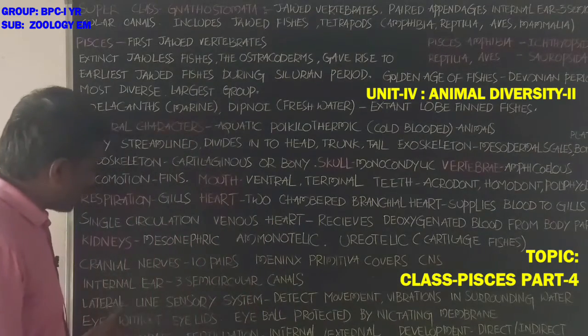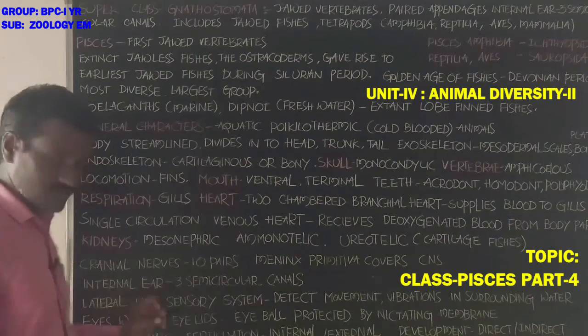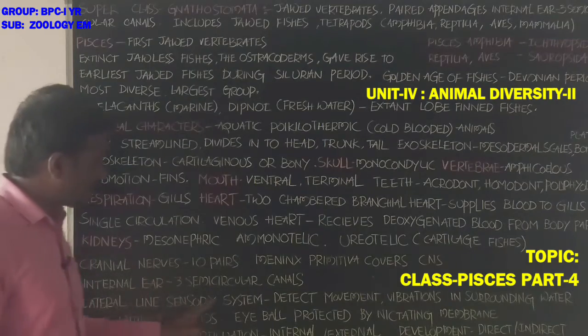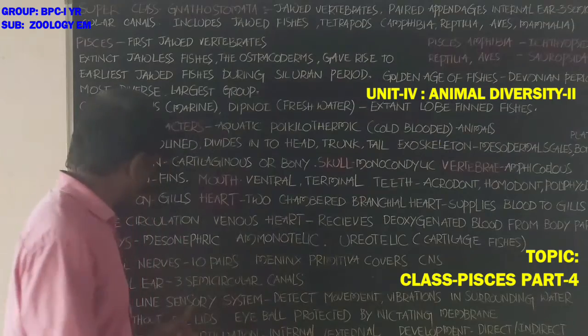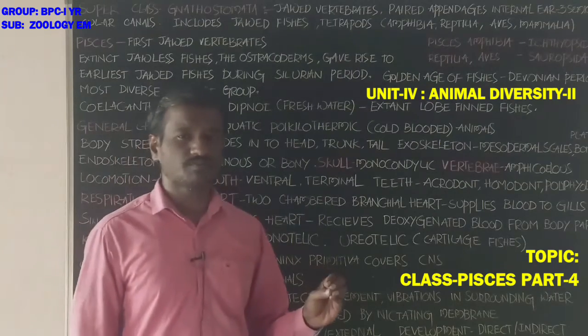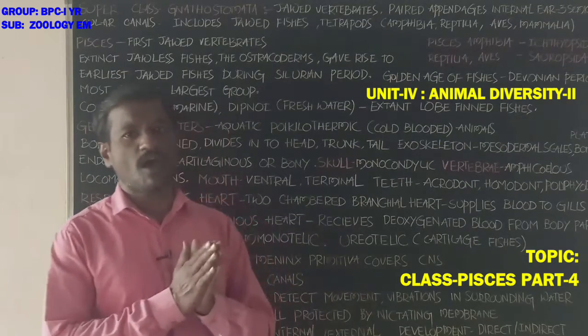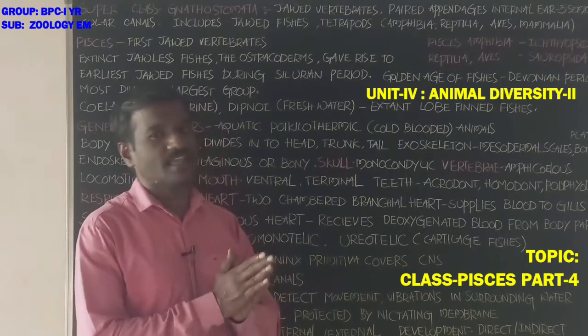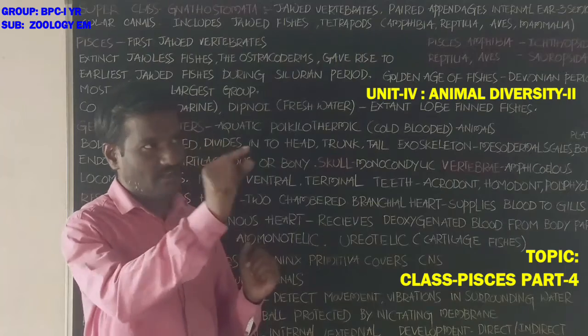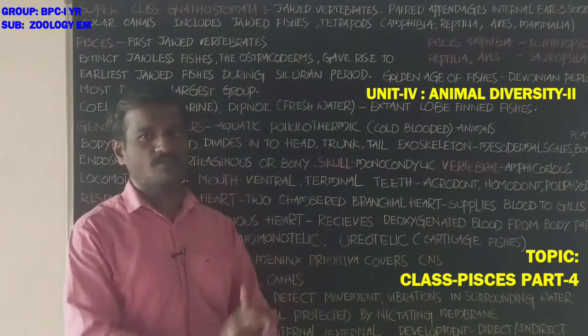Next, lateral line sensory system is present in these animals. Okay students, if you observe the lateral part of the body surface, below the scales there is a line from the anterior to the posterior part of the body.